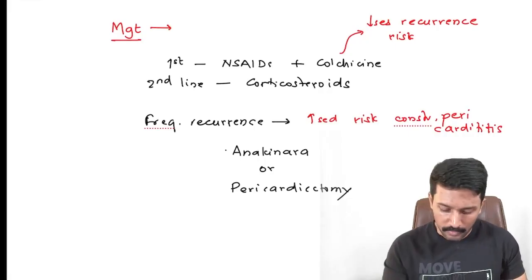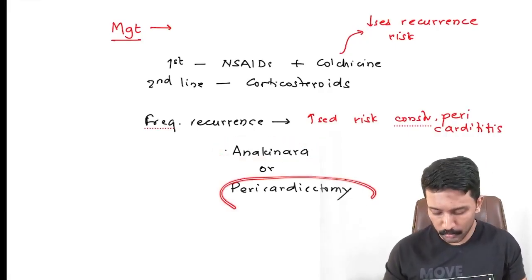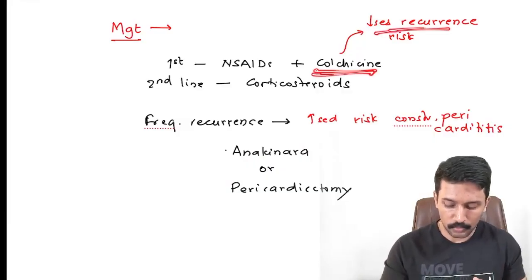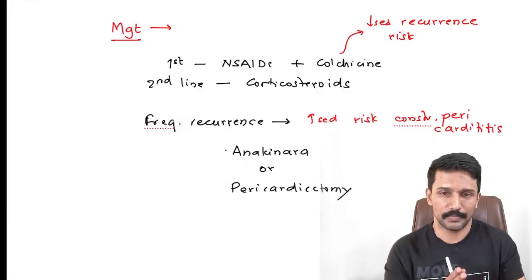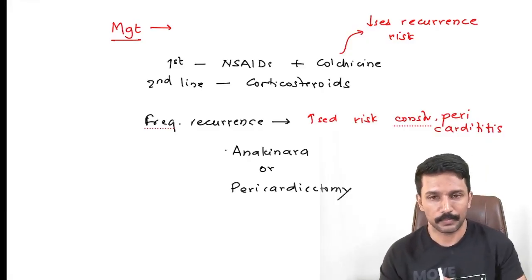In India, people may not be able to afford anakinra and they may not be willing for surgery. In such cases, at least we give them colchicine to prevent the recurrence risk. So that is an added thing that you need to know from this revision video.